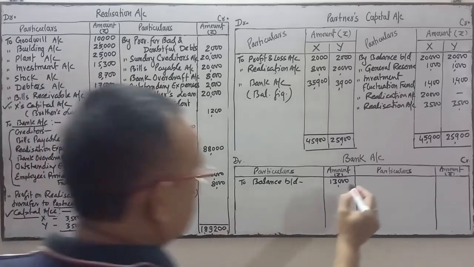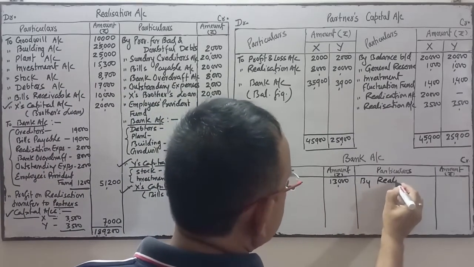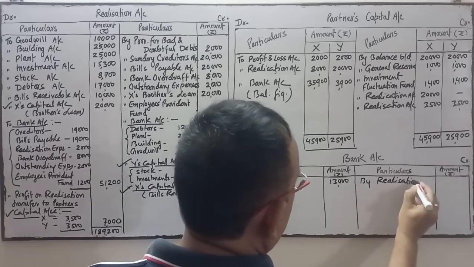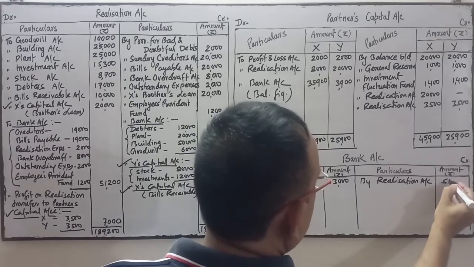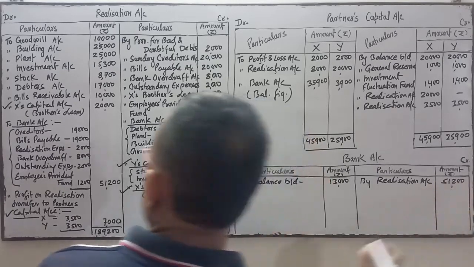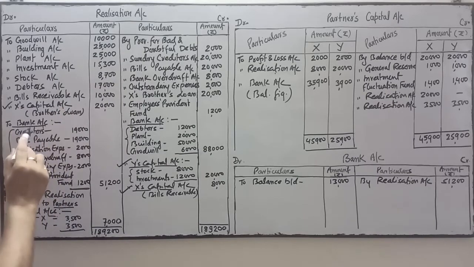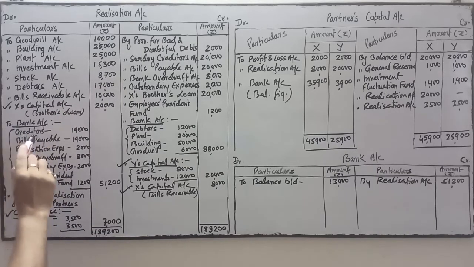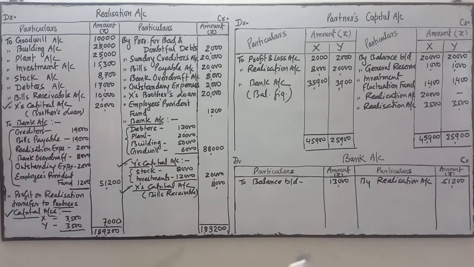Here the bank is credit, so on the credit side we will do the posting by realization account, amount 51,200.